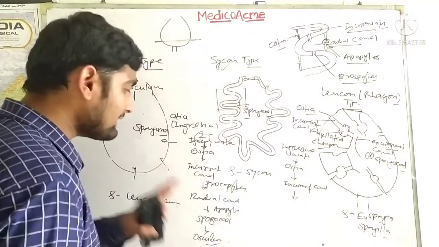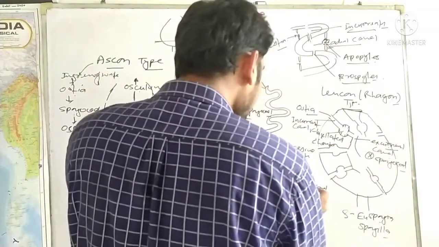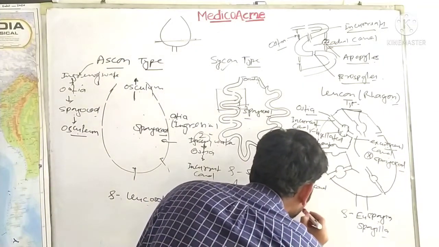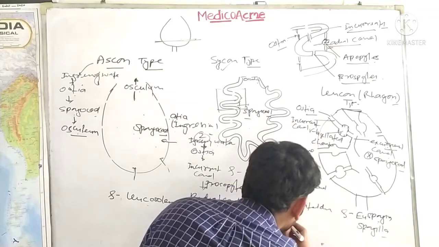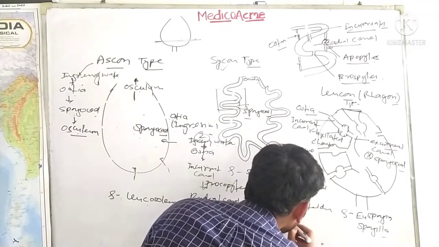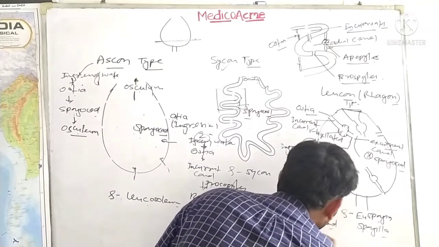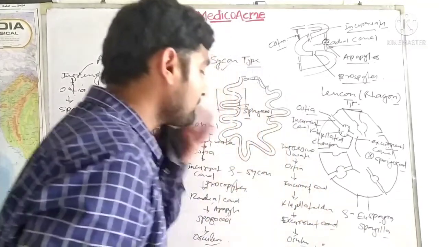The same, everything is same, but the radial canal has been changed with the flagellated chamber, and the spongocoel has been changed with the excurrent canal. Excurrent canal is actually the shrunken spongocoel, and then it will come out through the osculum.